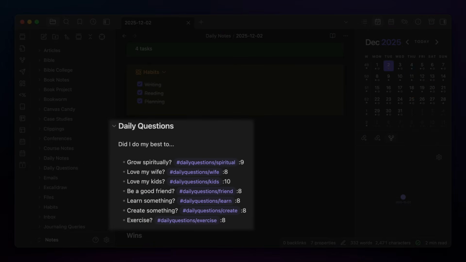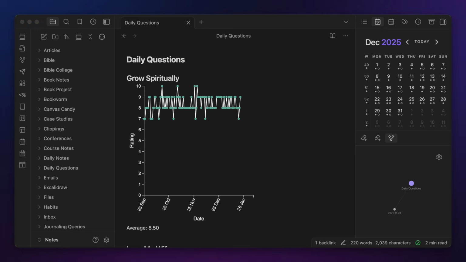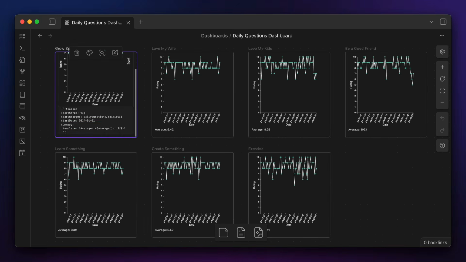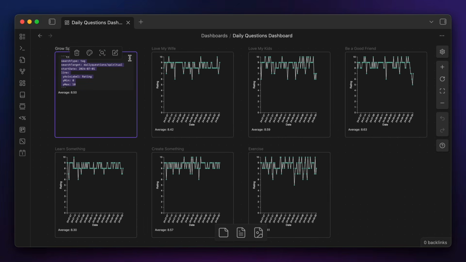note. Now for a long time, I logged these scores as values attached to tags that I visualized using the Tracker community plugin. I created a Canvas dashboard that tracked my scores for each area in a code block, and every quarter I'd review this dashboard as part of my personal retreat process, as well as update the dates in those code blocks so it was ready for the next round.